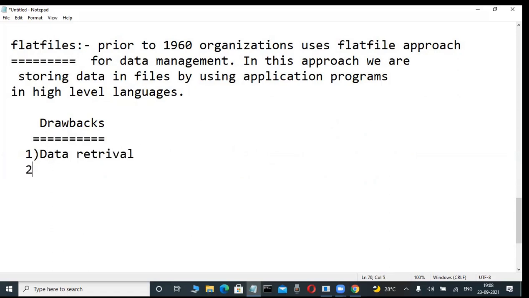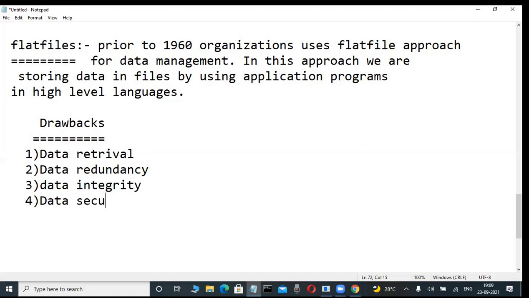Another very important concept is data redundancy. I will tell you all these things, don't worry. Data integrity. Fourth one is data security. So many drawbacks are there, like concurrency, all for your understanding. Again, data indexing. These are the terminologies I want.